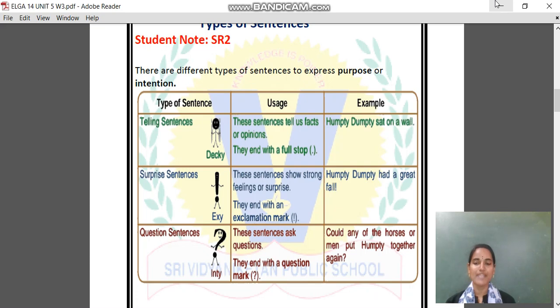For example, if something happens, we express our feelings, or anything may be a surprise for us. We express like, oh, is it? Yes. So we express our feelings. That is called surprise sentence.